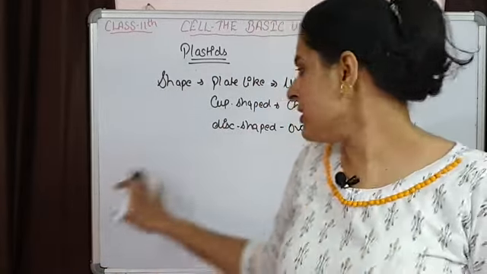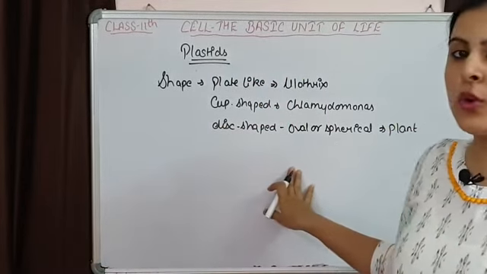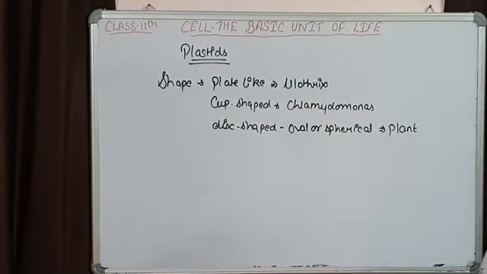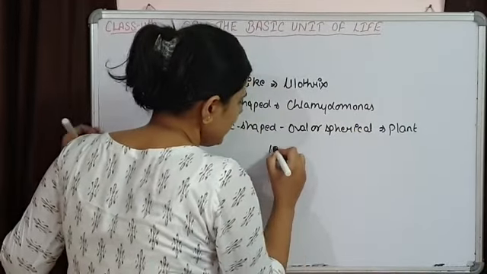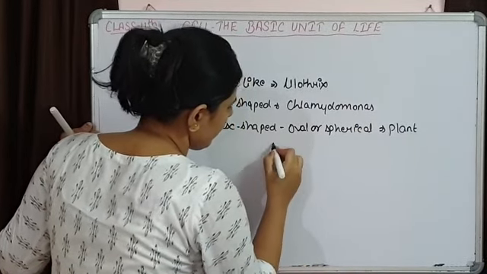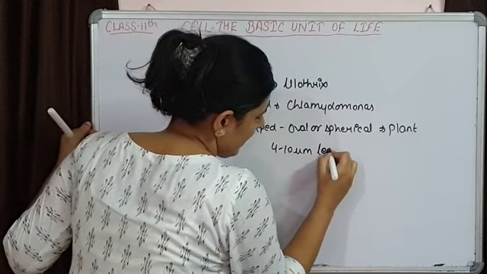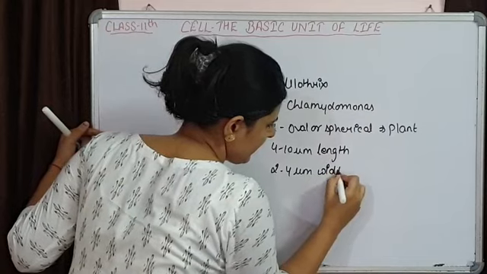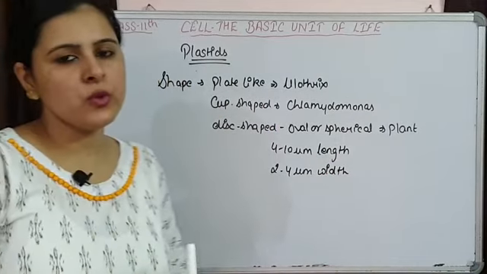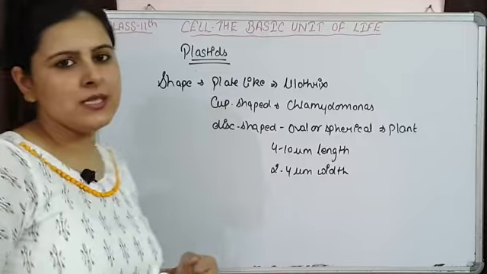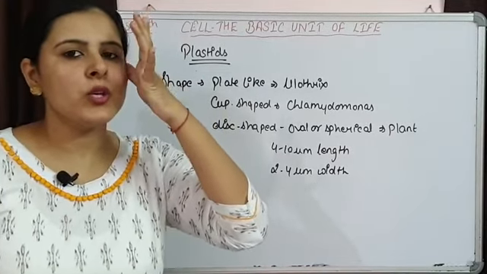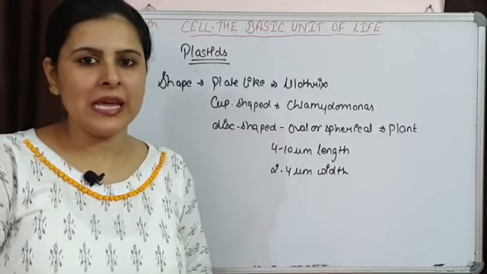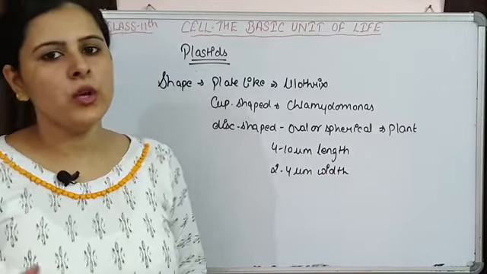If we see this disc shaped, oval, spherical chloroplast that is present in plants, the length is going to be 4 to 10 micrometer and 2 to 4 micrometer in width. So from organism to organism, the shape, size and number of chloroplasts are going to vary. Now these can be differently arranged also in a cell. So this is something about chloroplast.